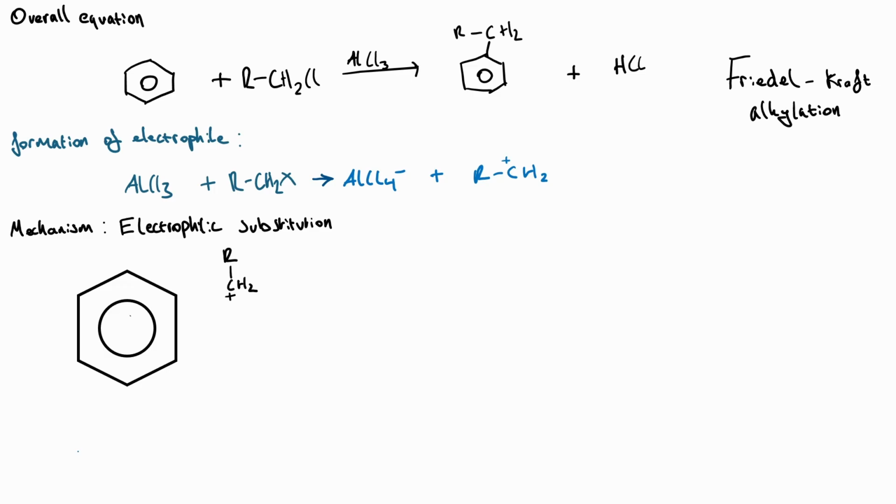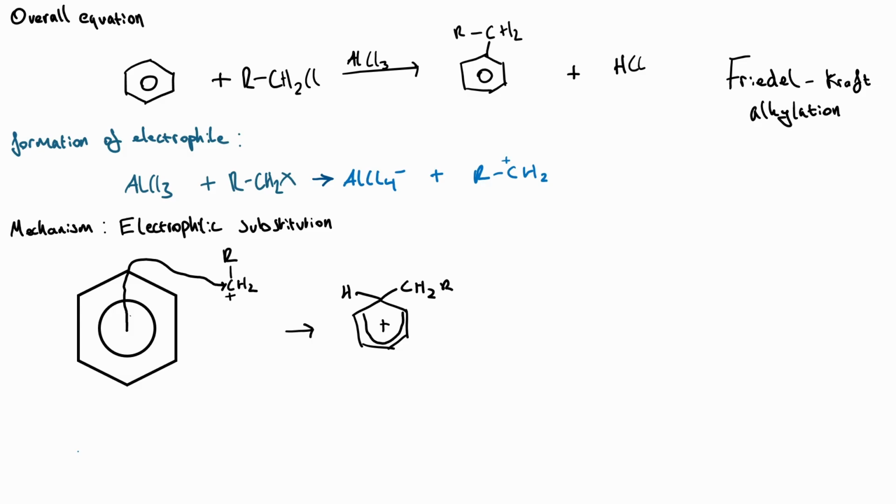So we draw our arrow going from the center of our delocalized ring, and I draw it going through the carbon atom, and then we draw that going into the positively charged carbon atom of our alkyl electrophile. This causes a positive charge to be gained by the benzene, and it causes the delocalized ring to be disrupted. So we show that by drawing a horseshoe shape around the carbon atom which formed the bond to the alkyl electrophile, and we give that a positive charge. And we're also going to show the bonds that this carbon has to hydrogen and that alkyl electrophile.